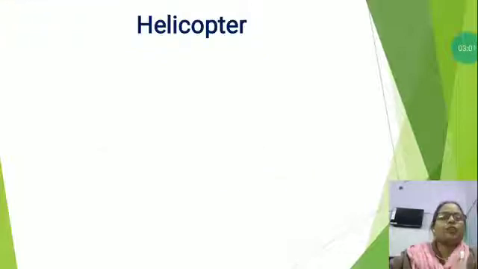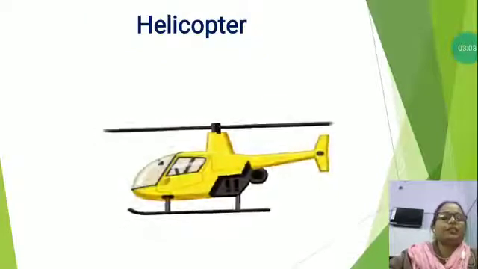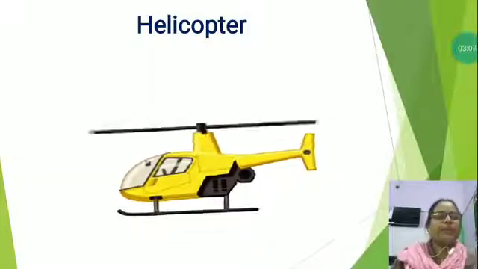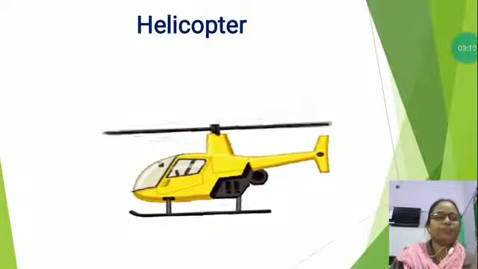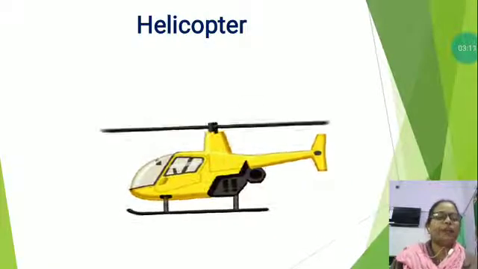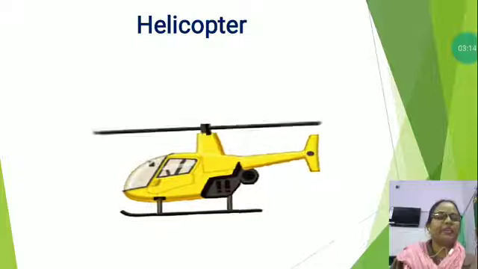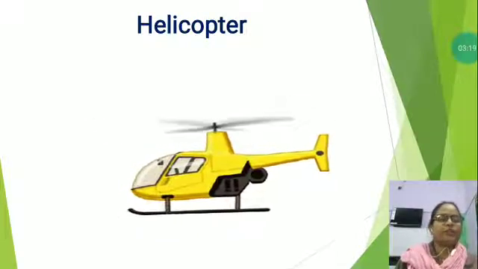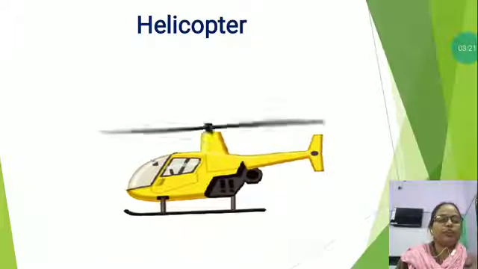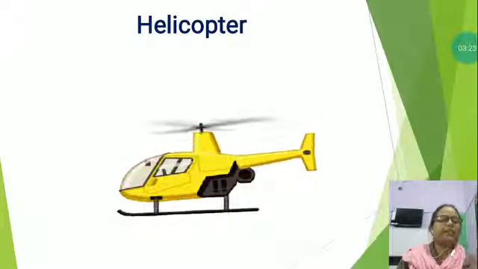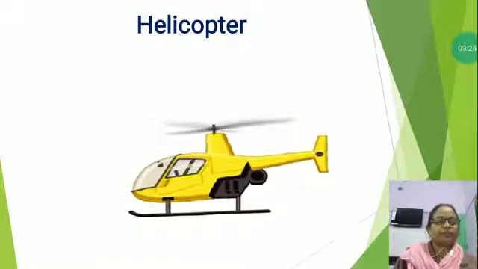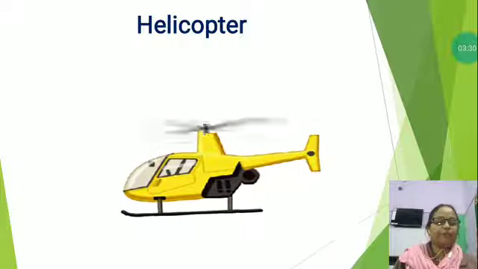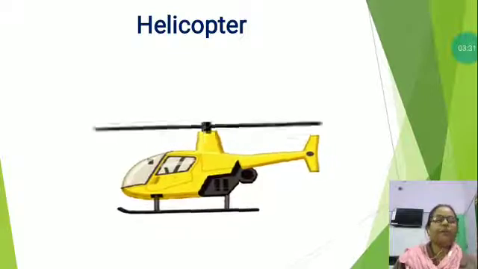helicopter. You can see this is the picture of helicopter. A helicopter is a kind of aircraft. A helicopter can fly straight up and down, sideways or backward. It can also spin around or hover motionless in the air. A helicopter can fly lower than aeroplanes. It is different from the aeroplane.